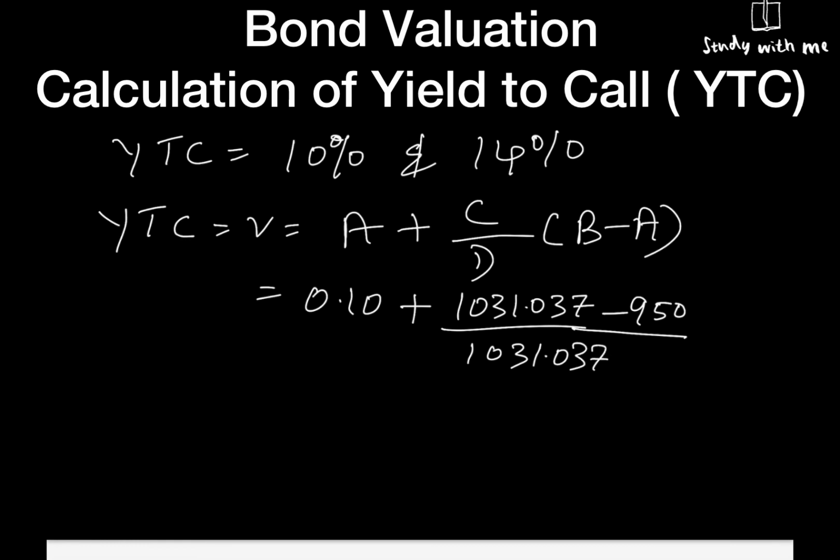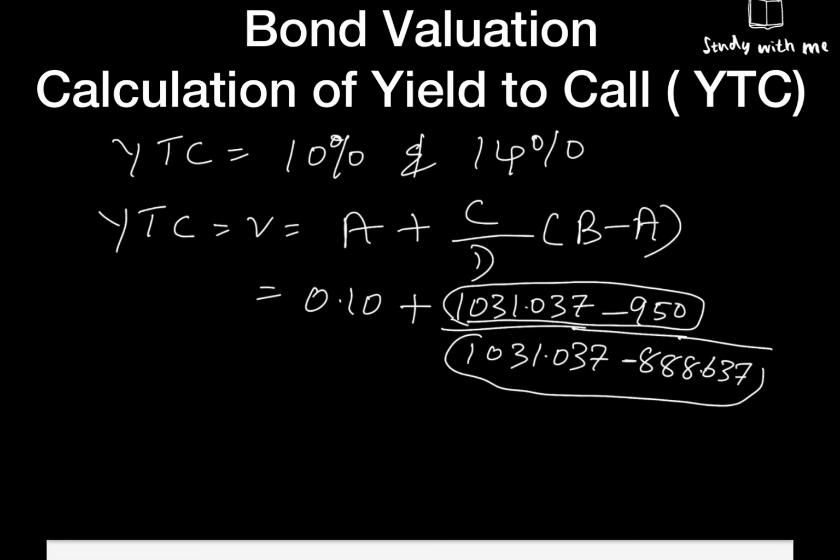1031.037 minus 888.637. So this is the excess value than current market price. This is the difference between value at lower trial and value at higher trial, multiplied by B minus A, that is 0.14 minus 0.10, the rate at higher trial minus the rate at lower trial.